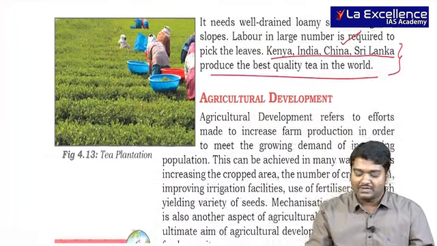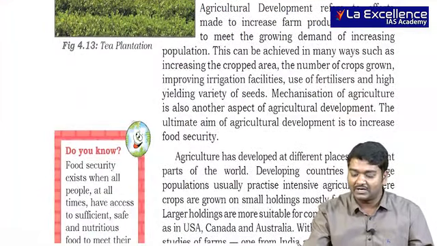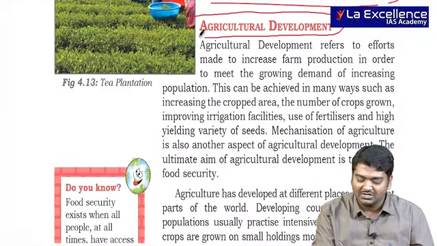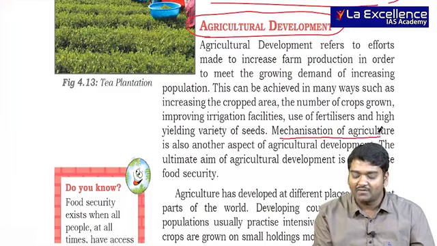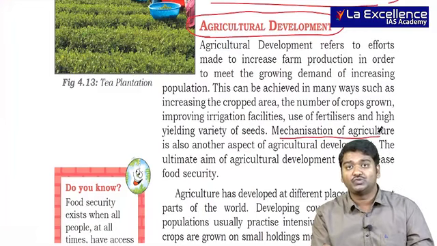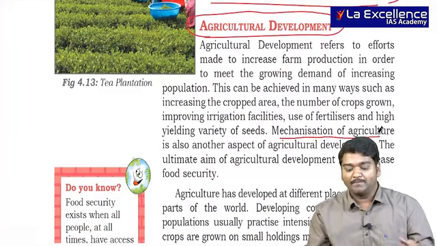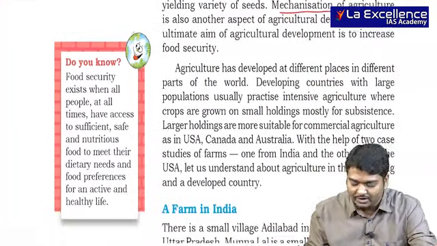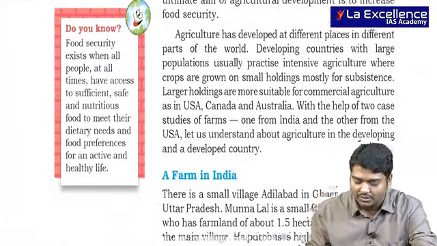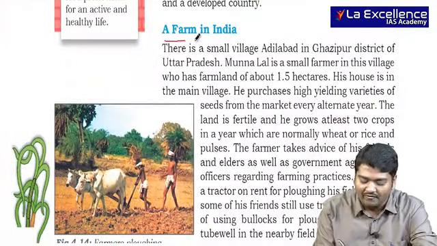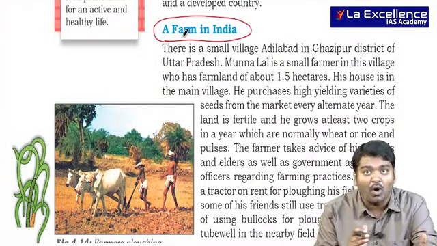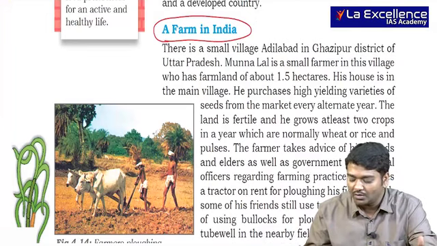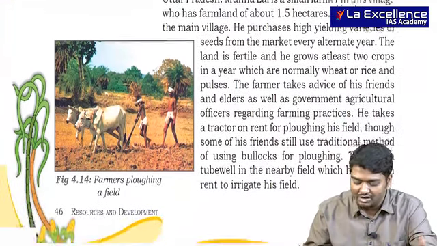And apart from this, what you have is agricultural development. From the Mains point of view, just see once, nothing much. They talk about mechanization of agriculture, that is, you need to use very good equipment in agricultural production. And at the same time, they talk about two important things. One, a farm in India which is very small, subsistence, dependent on household, and primitive agriculture.